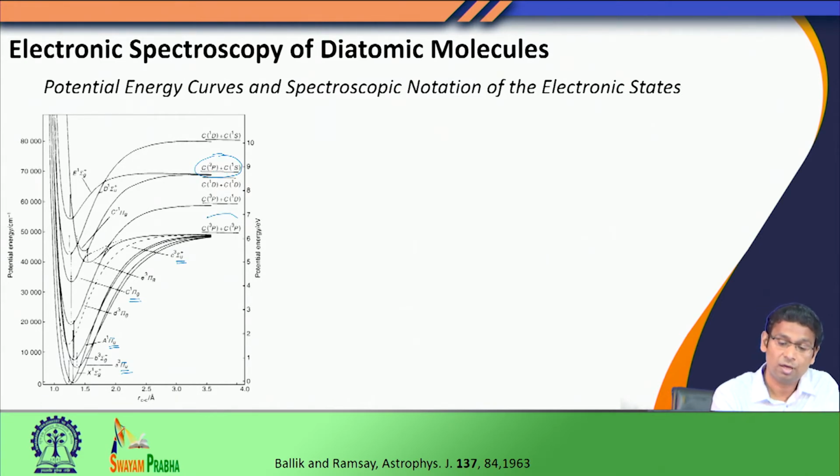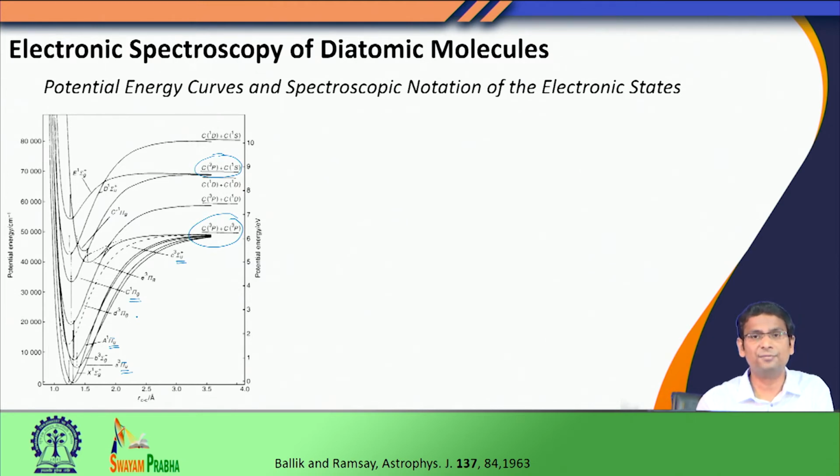If you follow this other dissociation channel, both the carbons are in triplet p states. So, different electronic states give rise to different dissociation products. That is another important feature, and you can also see that different electronic states have different values of dissociation energy. That makes sense, because dissociation energy is actually the energy that you would provide to the system to carry out the dissociation.